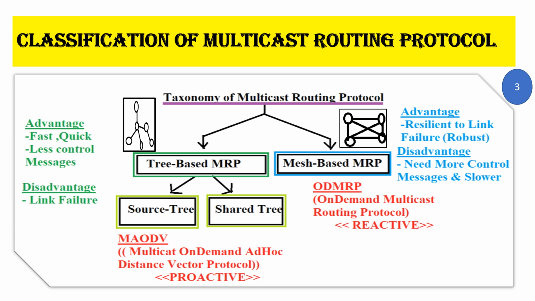Mesh-based multicast routing protocol works like this: a mesh kind of structure is first formulated, then the source nodes and the destination nodes are identified, and then the routes are discovered, and then routing takes place. The biggest advantage is that even if a link is lost, even if a single path is lost, you can always have another path via which you can route your data packets from the sender to the receiver. So it's highly robust, it's highly protected against link failures.